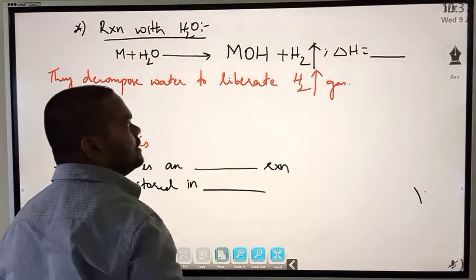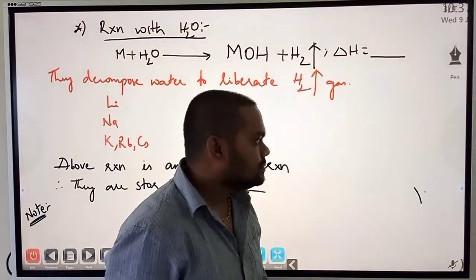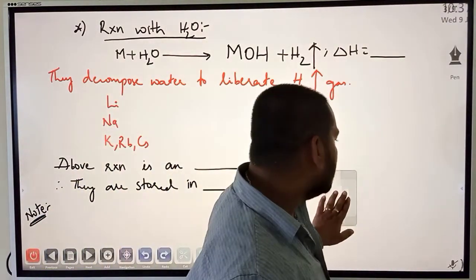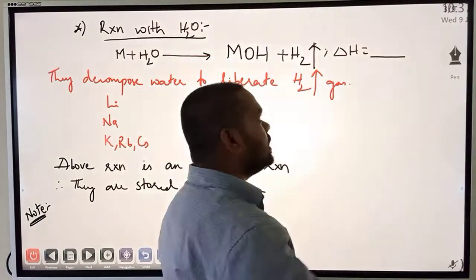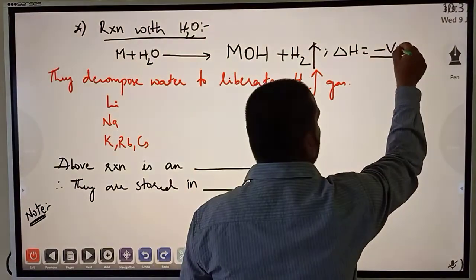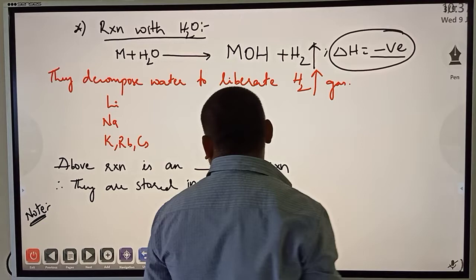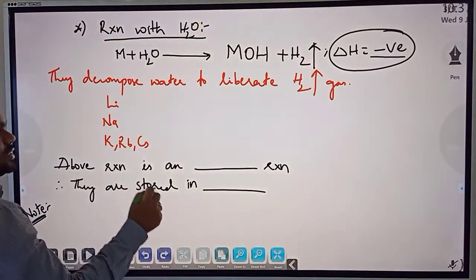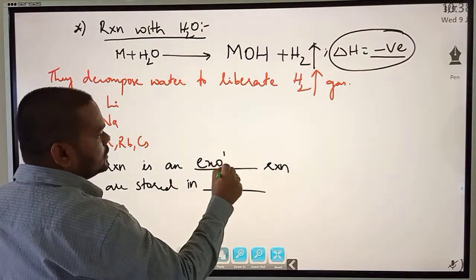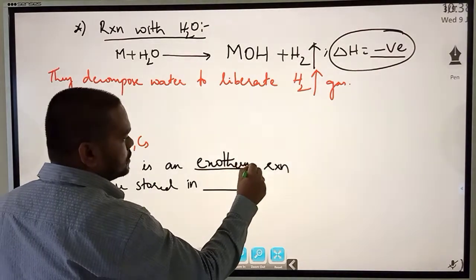Now for this reaction, what is delta H? Delta H is enthalpy. Okay, so delta H is negative, meaning it is an exothermic process. The above reaction is an exothermic process.